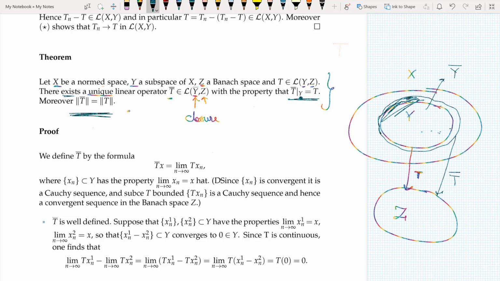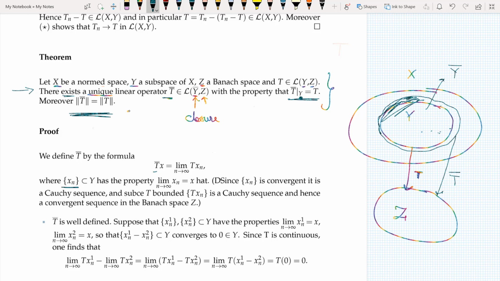Okay, so now we divide it into pieces. Let's look at the first line. It says that there exists a unique linear operator. What do I need to prove that something exists? How do I prove that it exists? The way I do it is by constructing it. So I just define this operator T bar. I say that T bar of x is equal to the limit as n tends to infinity of T of xn, and xn is a sequence in Y.